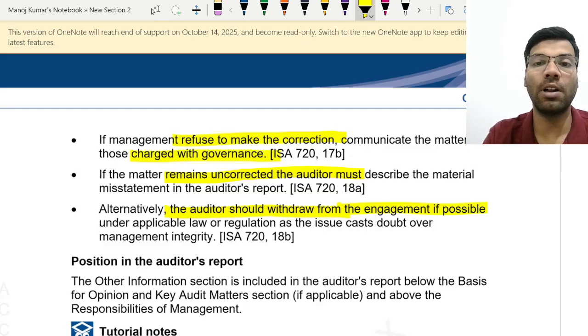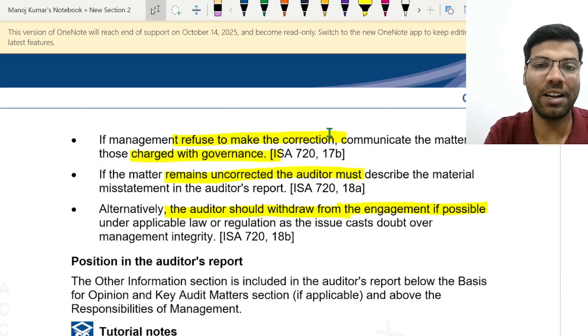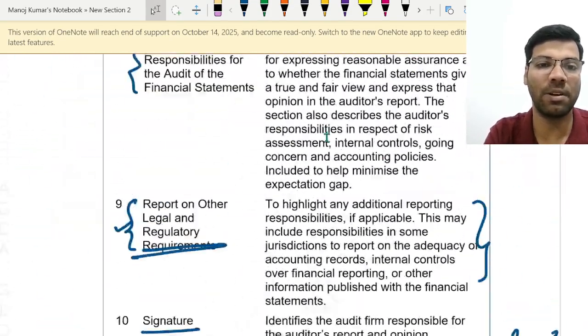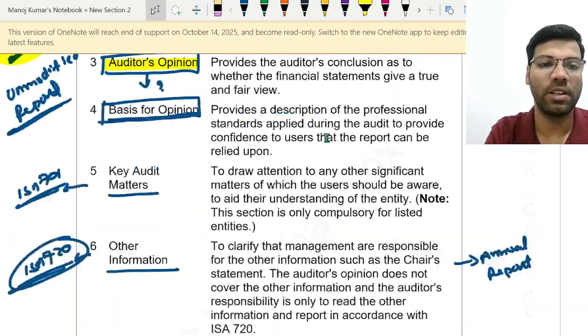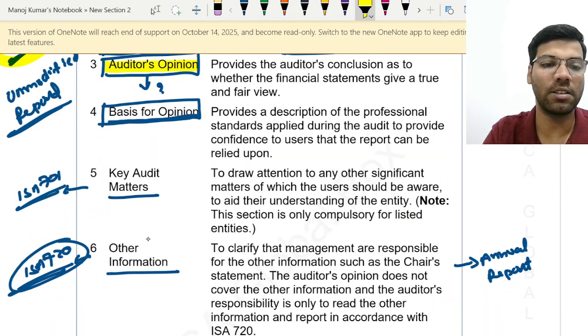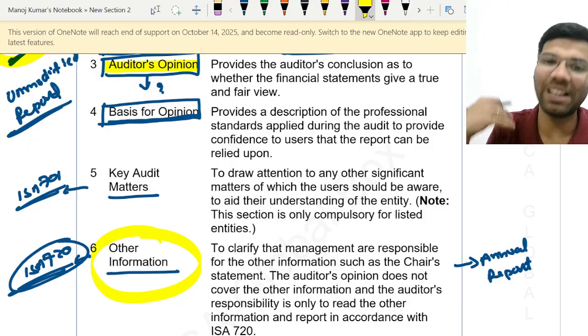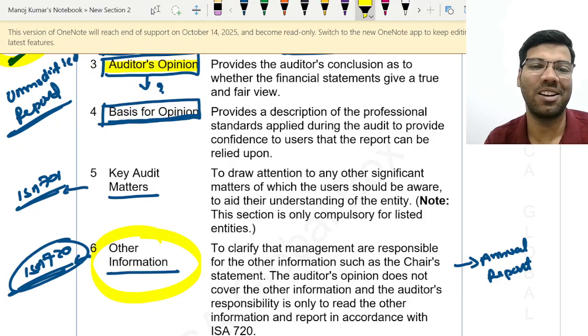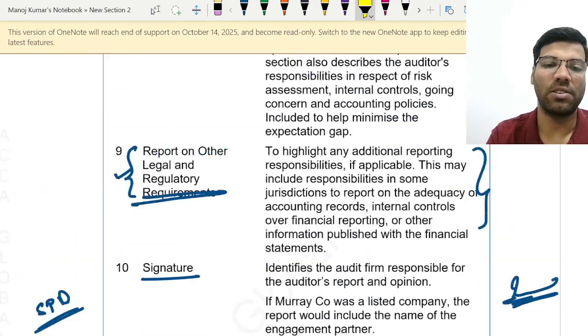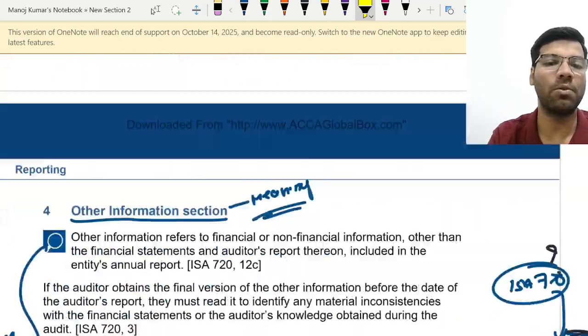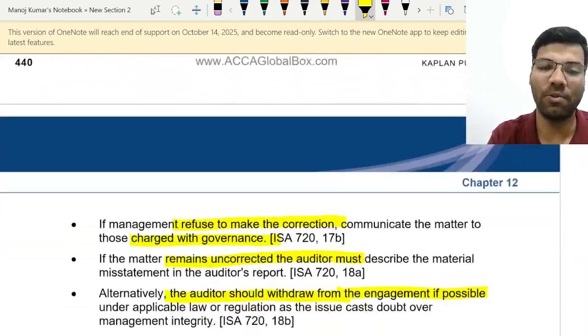So as I told you, to tell this information, in the auditor's report contents we have read this part. Where is that? See this part. If the auditor identifies any inconsistency, he will tell this information here. So this is all about our revision up to ISA 720.